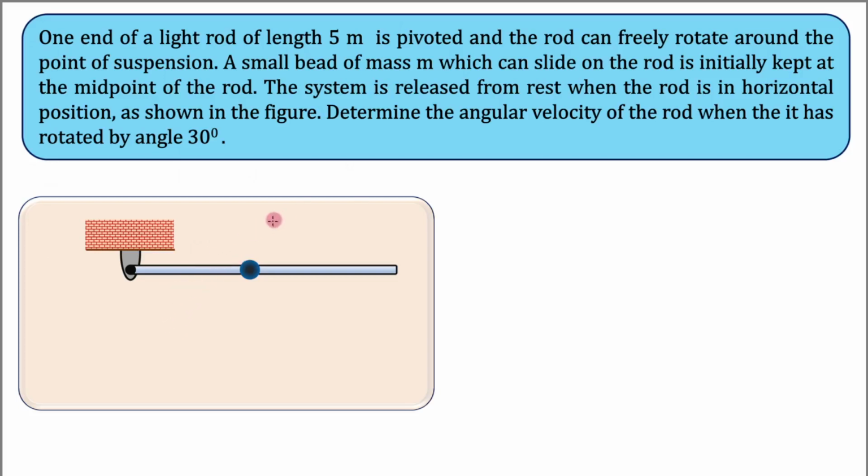Now let us solve this problem. In this question, there is a light rod that is pivoted at one of its ends, and there is a bead that can slide over this rod without any friction, which is initially kept at the center of this rod. Now this rod is being released, and after this rod has rotated by angle 30 degrees, you have to determine what the angular velocity of this rod is going to be. So give this question a try.